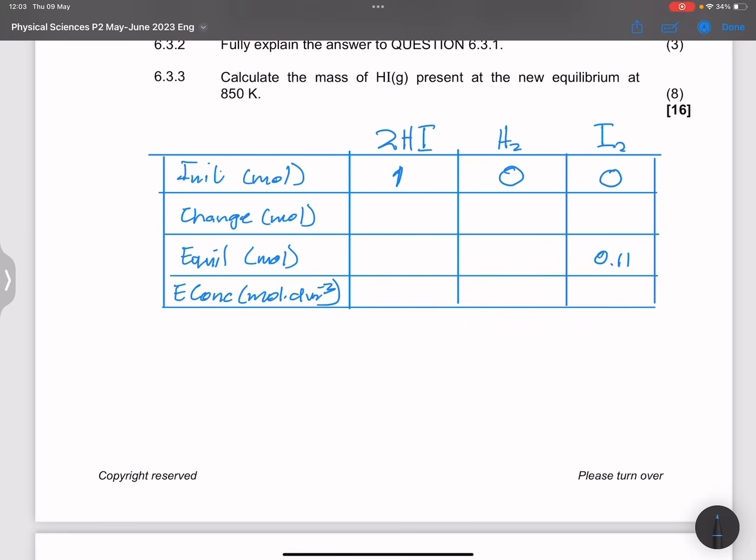So that means in this case, how much did we produce? We must have produced 0.11. And note, because you've got a 1:1 ratio between hydrogen and iodine, if I formed 0.11 there, that would also be the same ratio, 0.11. And that simply means that for hydrogen iodide, that would be twice, so that would be 0.22, twice the amount of iodine that you got.